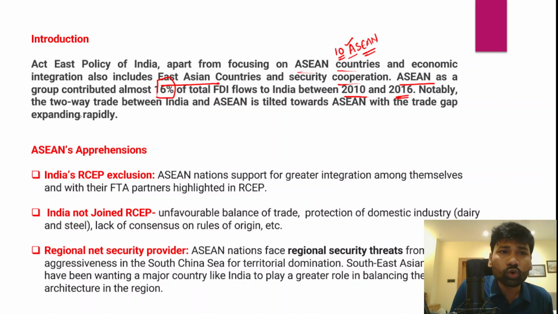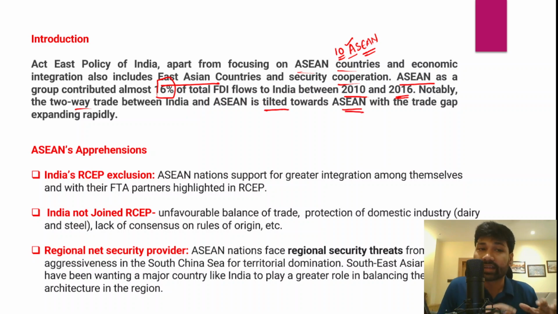However, notably, the two-way trade between India and the Asian countries is tilted towards the Asian countries, and in fact there is the existing trade gap that we have discussed earlier, yesterday. The trade gap has also been widening.